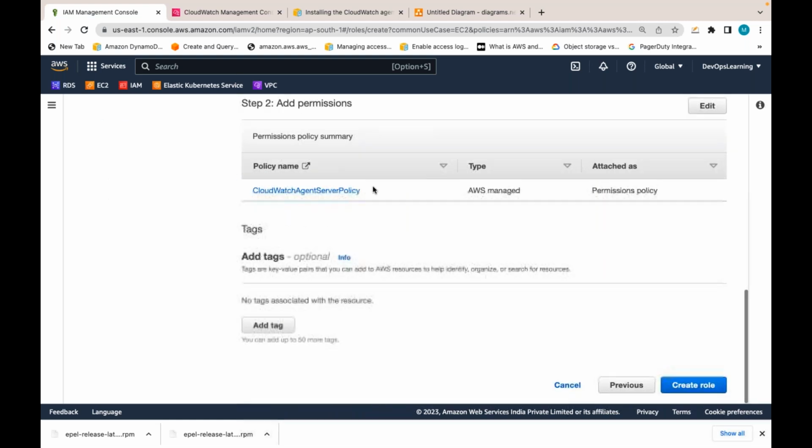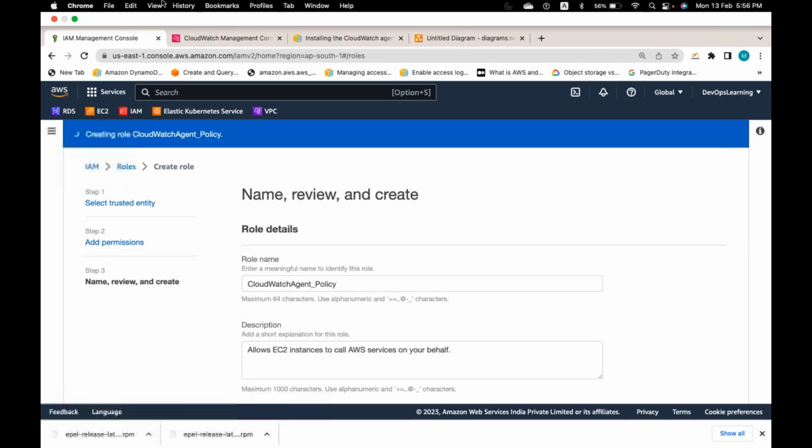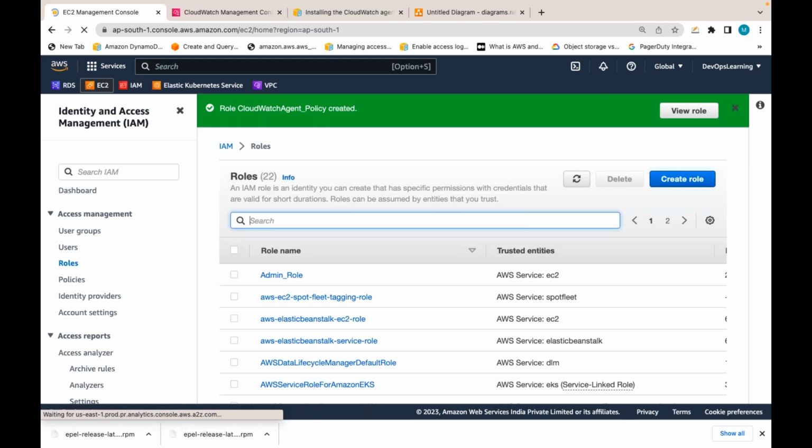With this name, I am creating the role. This role I will attach to the server wherever I am going to install the CloudWatch agent. Let me go back to EC2.